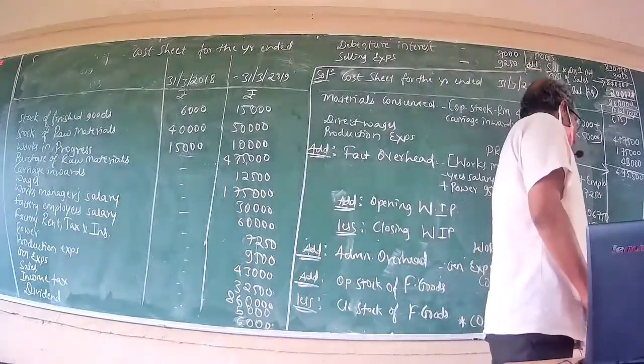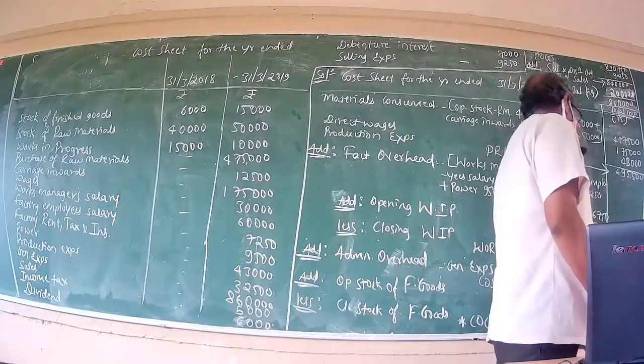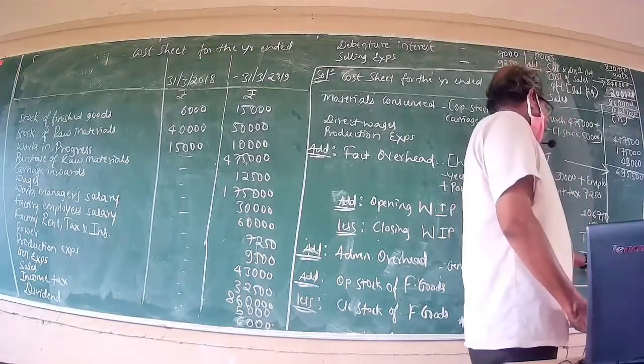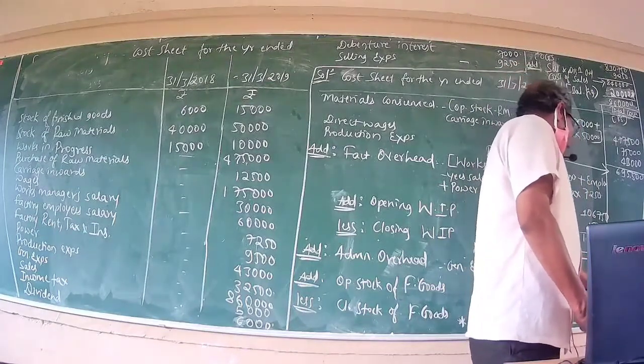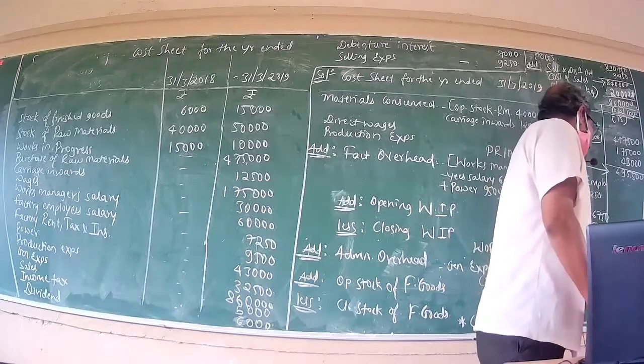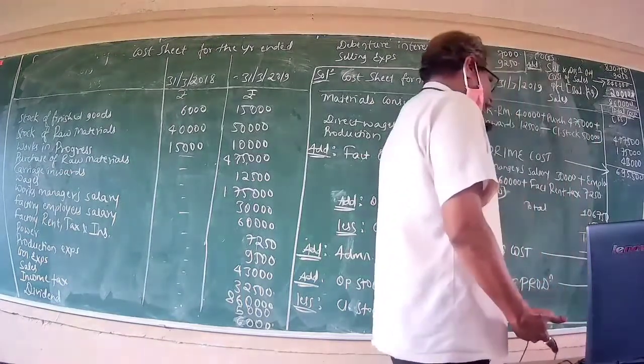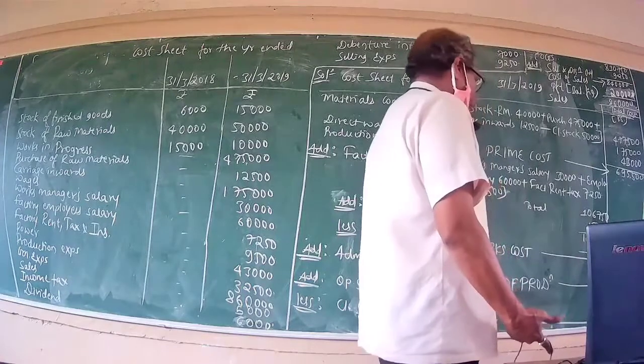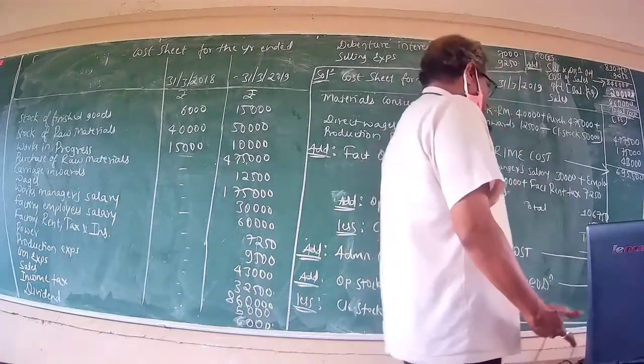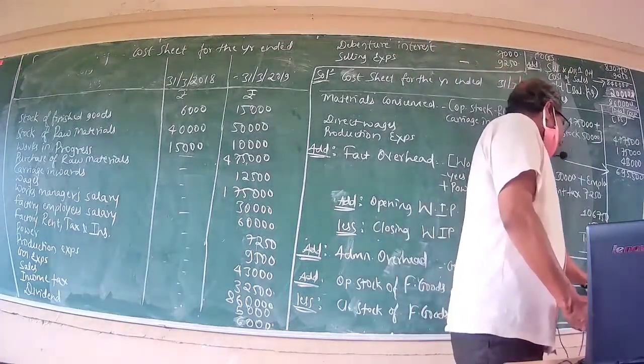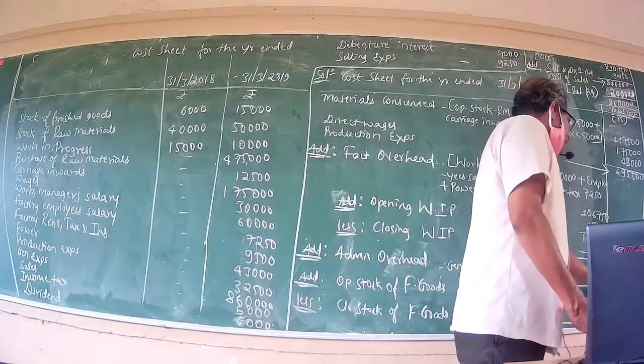General expense stood at rupees 32,500. Now, with office and administration overhead added up, the total amount is rupees 8,39,750, which we call our cost of production. Thus, in this problem, cost of production totals rupees 8,39,750.